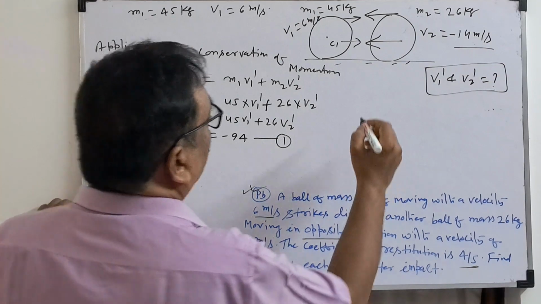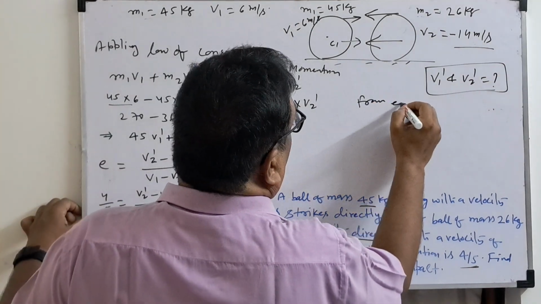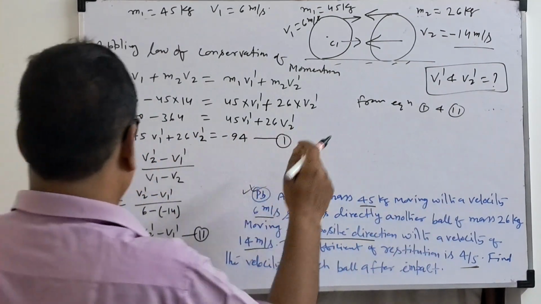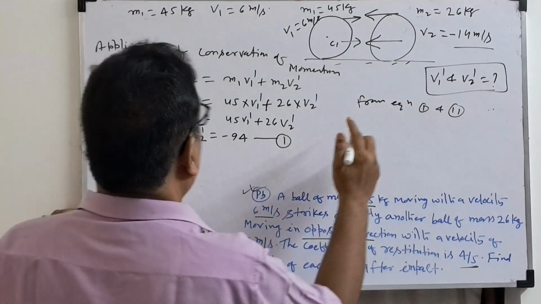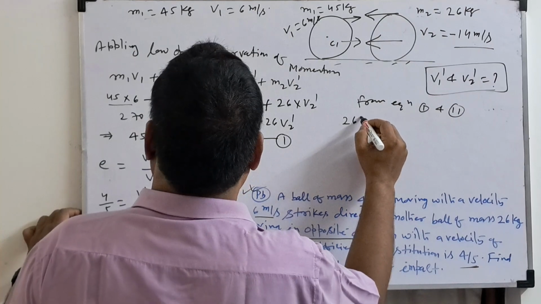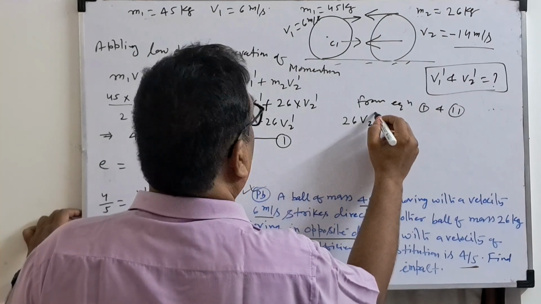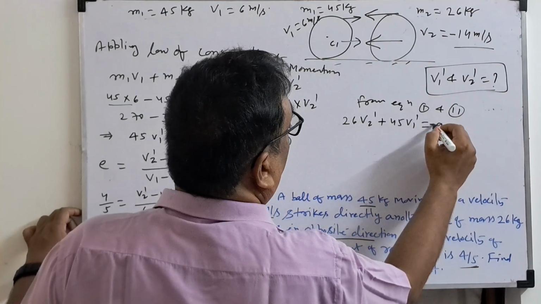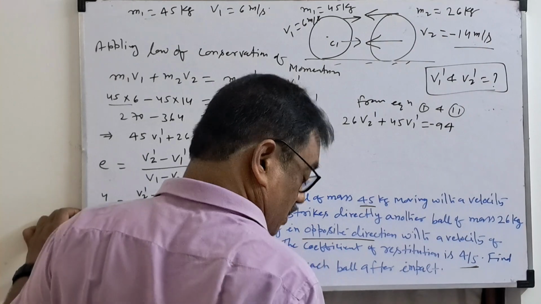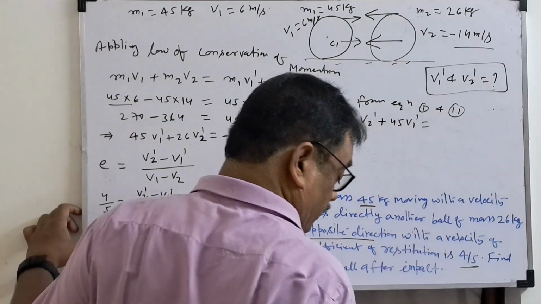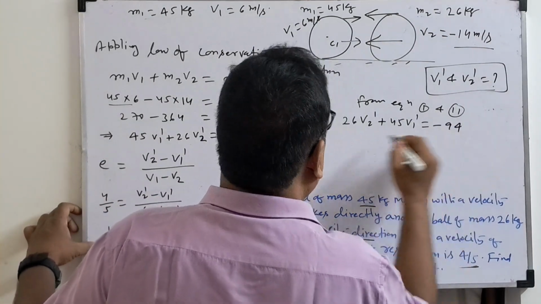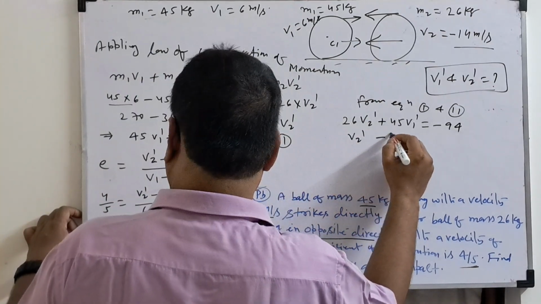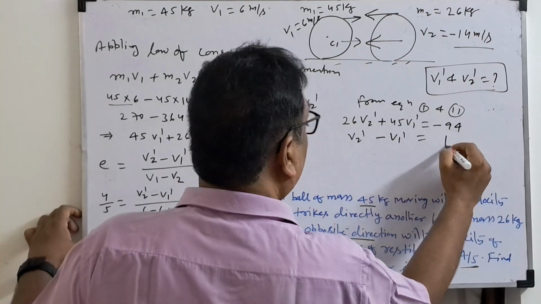Now from equations 1 and 2. What are equations 1 and 2? Here V2 dash is there, so make it here because both are plus. We can write 26 V2 dash plus 45 V1 dash equal to minus 94. The second equation: V2 dash minus V1 dash equal to 16.